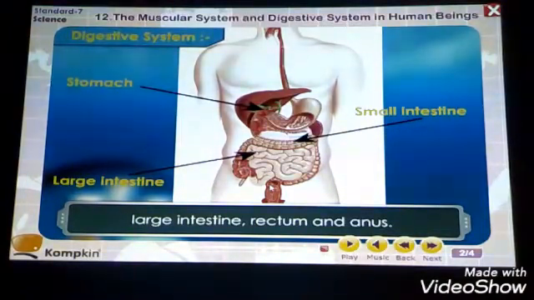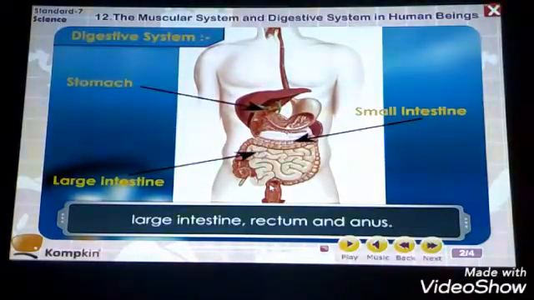Then after that it passes through the throat region, where it comes to the pharynx. After the pharynx it goes to the esophagus, and then downward to the stomach. There the process of churning takes place, making it into a fine paste.